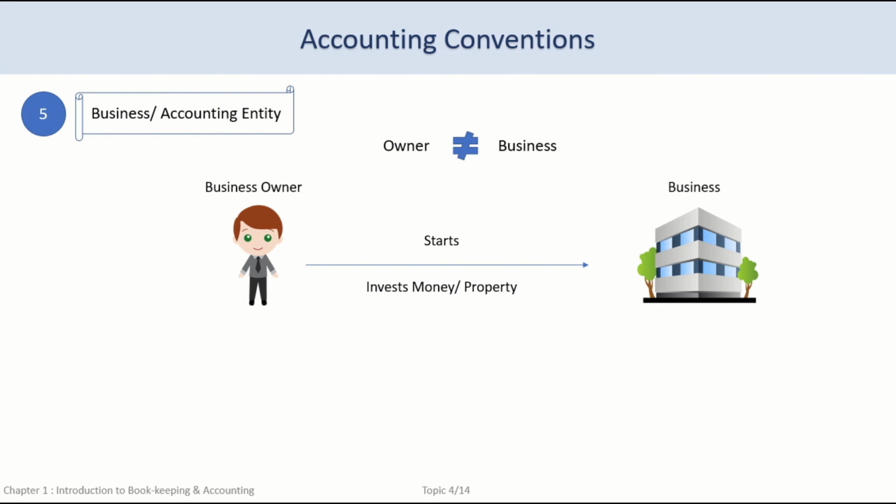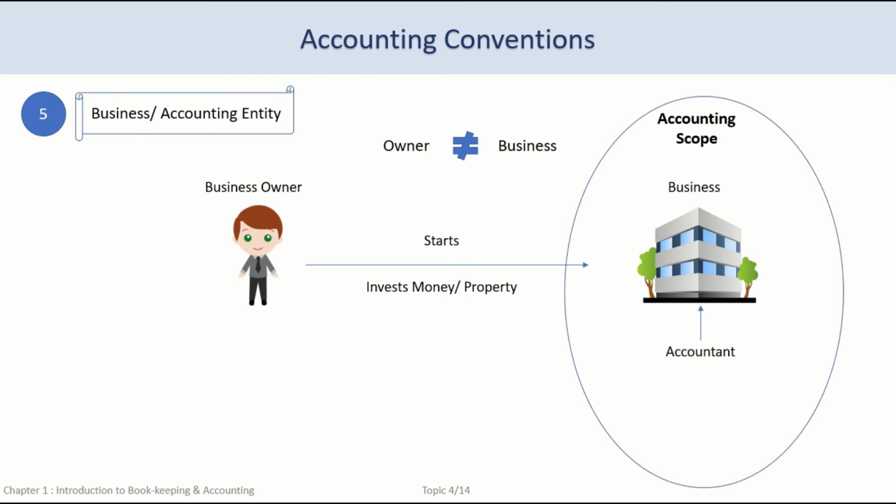Whatever amount the owner spends for the business is the owner's contribution. The business is supposed to give it back to the owner along with all the profits and losses incurred by the business. The accountant or the bookkeeper is also employed for the business and not for the owner's personal residence. So, whenever we record any transaction with the owner, we need to record it from the business angle or business perspective since we work for the business.